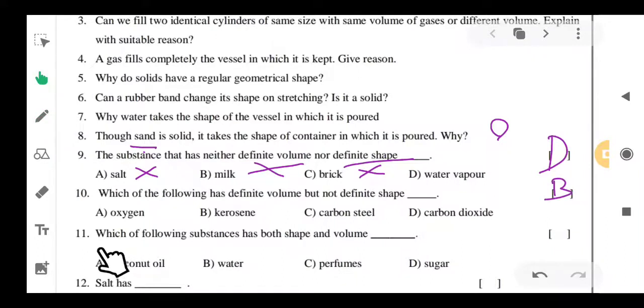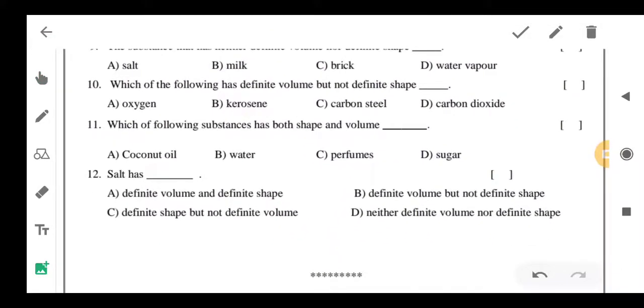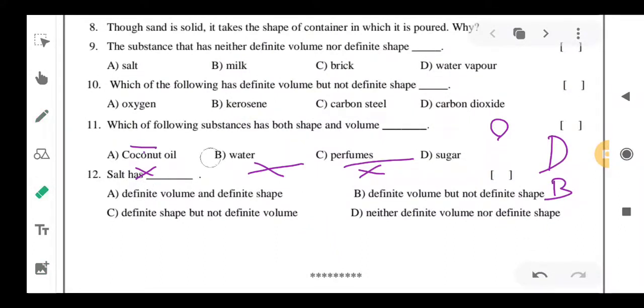Next one, which of the following substances has both shape and volume? A solid can have both shape and volume. So in the options you have to find out which is solid.